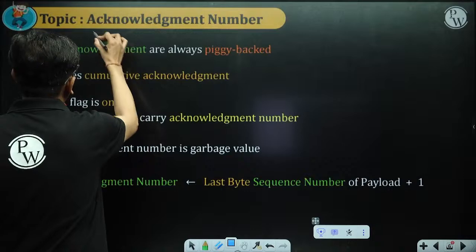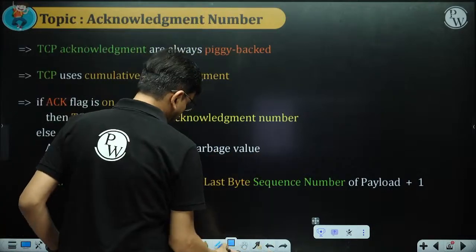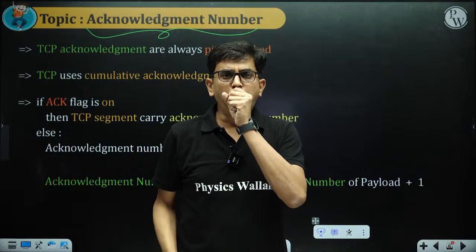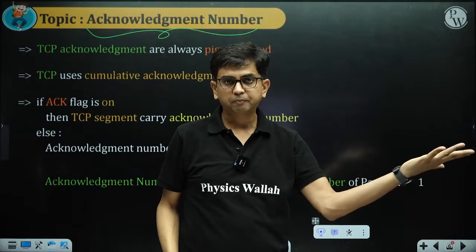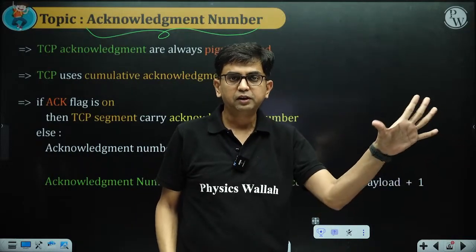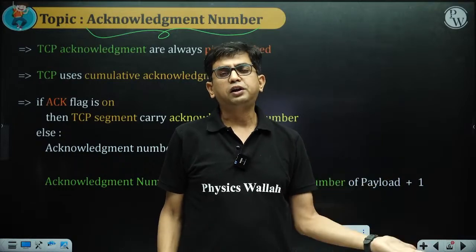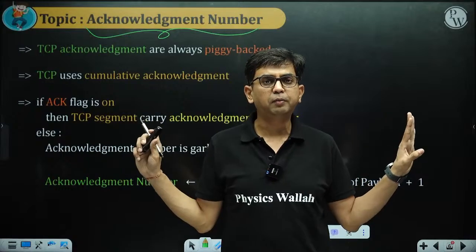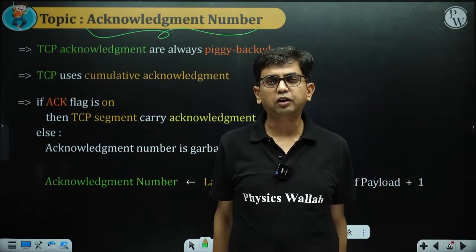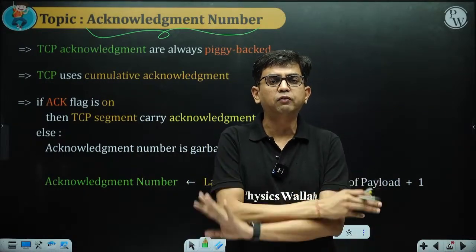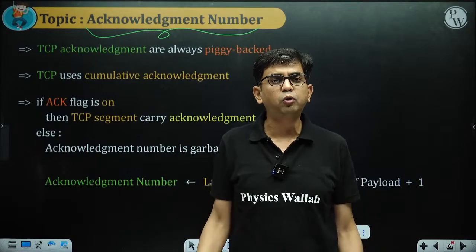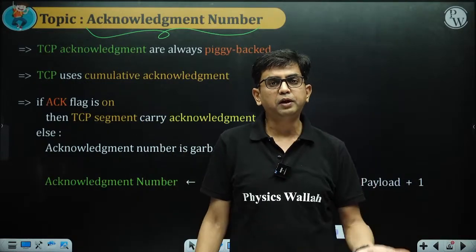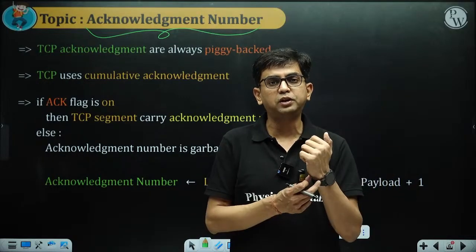Now what is the acknowledgement number? In case of the acknowledgement number, whenever the receiver receives a segment, what will the receiver do? The receiver has to acknowledge it. Why? Because in case of UDP, there is no sequence number and no acknowledgement. We have seen in the UDP header format, there is no place for a sequence number. UDP is not dealing with sequence numbers, and there is no provision of acknowledgement.